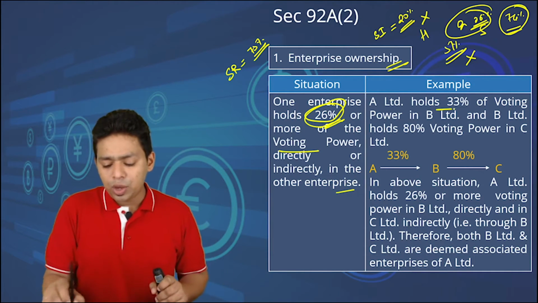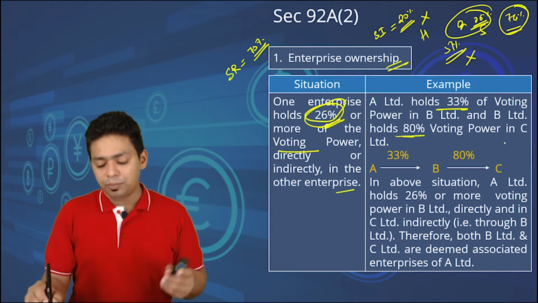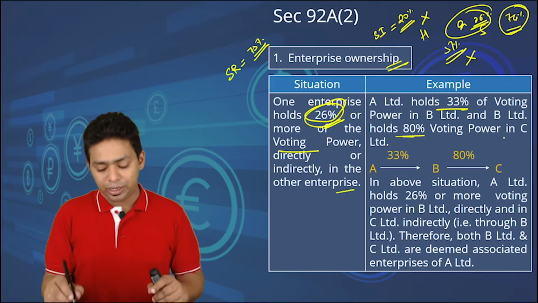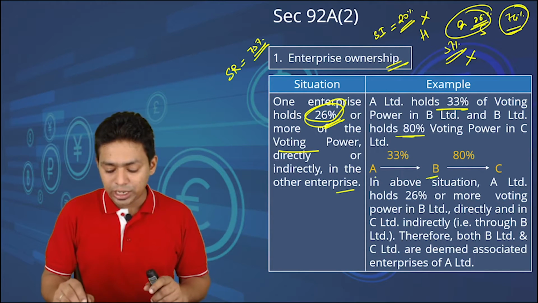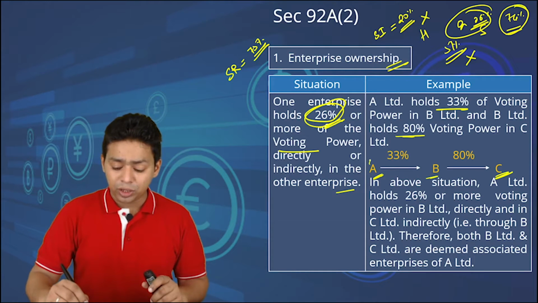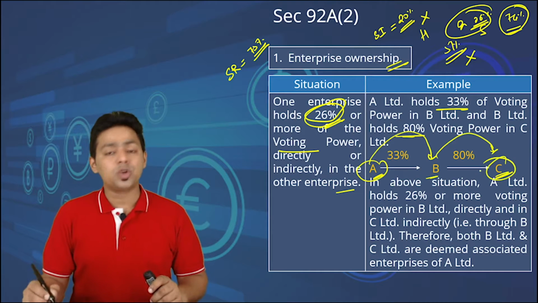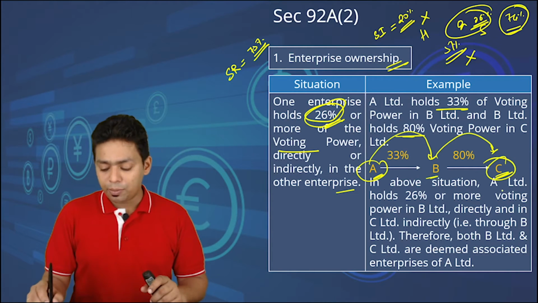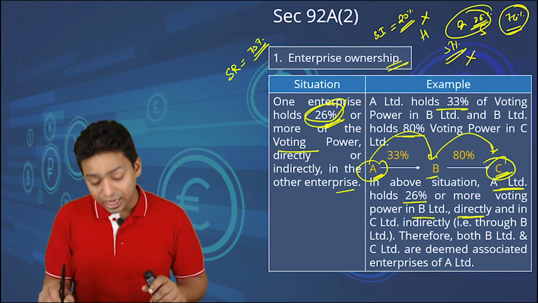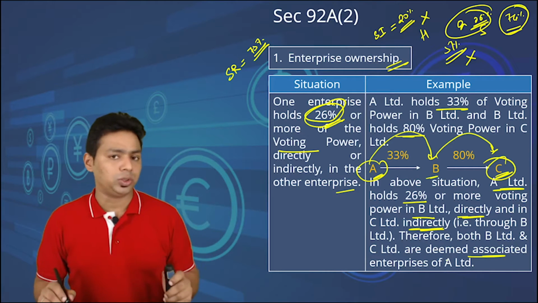Example, very simple. A holds 33% of voting power of B Limited and B Limited holds 80% voting power of C Limited. So obviously A and B are associate enterprises, B and C are associate enterprises, and because A influences B and B is controlling C, A and C can also be associate enterprises. In the above situation, A Limited holds 26% or more power in B Limited directly and C Limited indirectly. Okay, so these are associate enterprises or deemed to be associate enterprises.